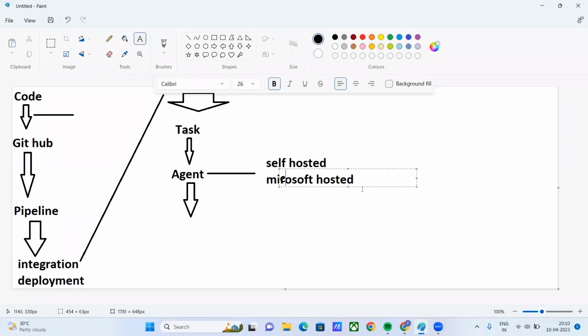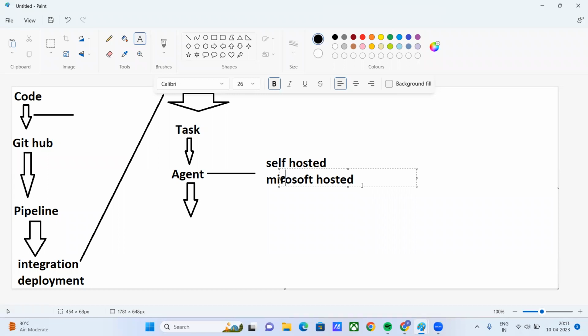Microsoft hosted means all the management of the pipeline, each and everything, is done by Microsoft. There will be predefined templates and so many things. Whatever templates you select in case of self-hosted, you need to select by yourself. But in case of Microsoft hosted, whatever the template, whatever the predefined things, you can take from Microsoft, and that will be pre-built.